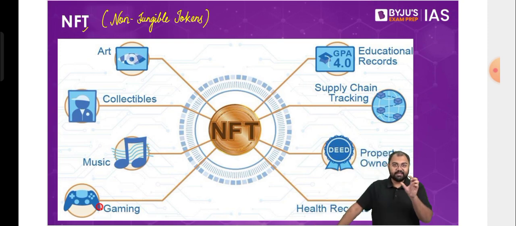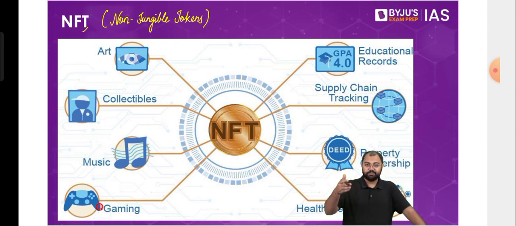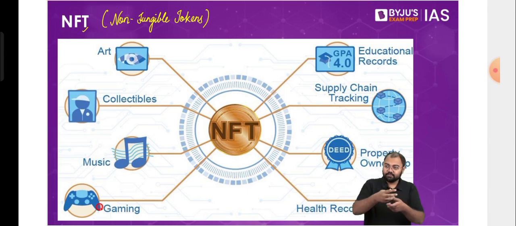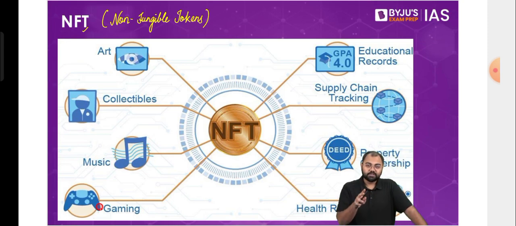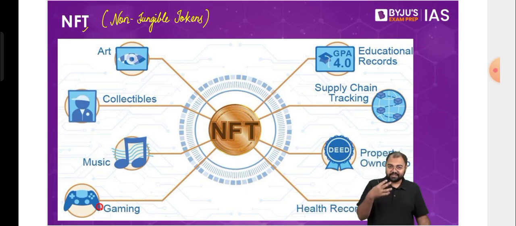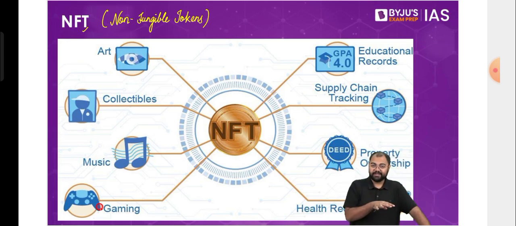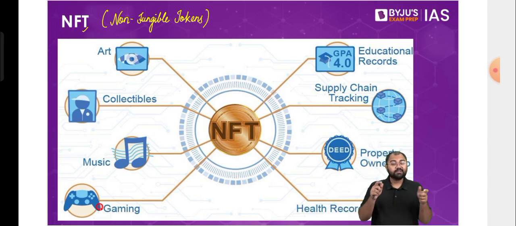Now, these NFTs are basically like a ticket. So, for example, if you are traveling through a train or a bus or let's say a flight, you might see that there is a ticket that is given to every one of us. All these tickets look very similar, but all these tickets are different. For example, my ticket will have my name and my seat number, etc. on it, and yours will have that as well. They look similar, but these are specific. These are unique. So similarly, these are similar to what NFTs are.